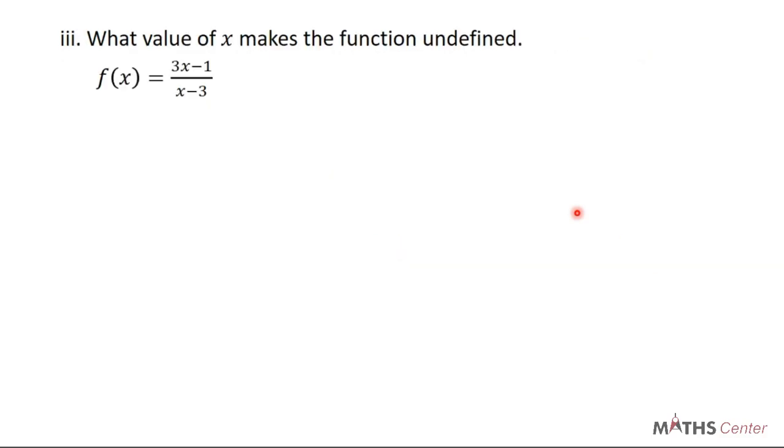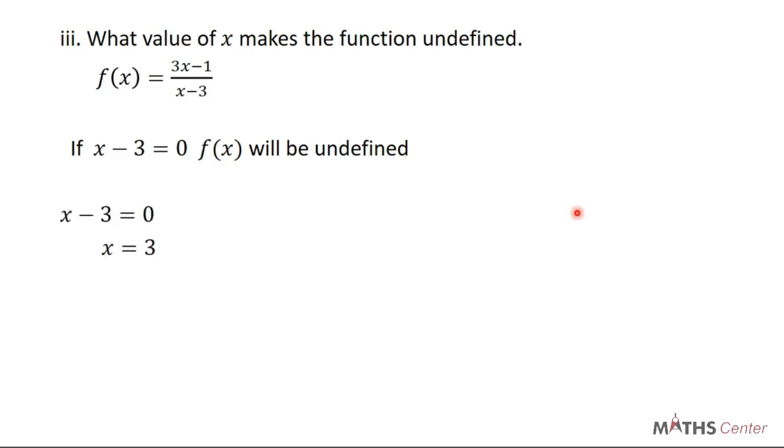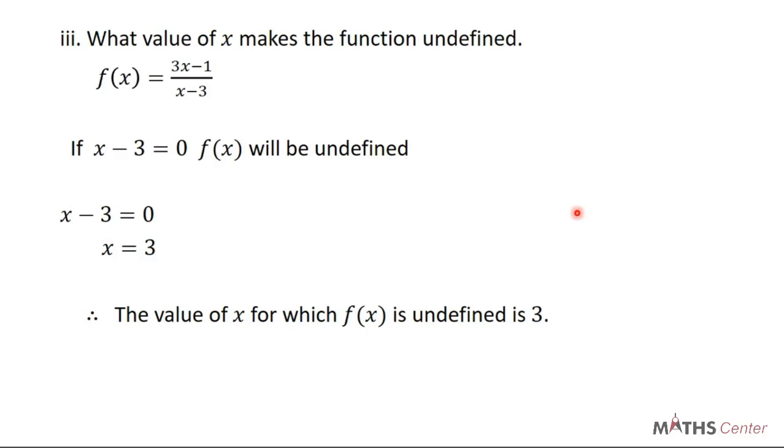Let's look at the next one. What value of x makes the function undefined? We've seen that to make a function undefined, you need to equate the denominator to 0. So we know that if x minus 3 is equal to 0, then the function will be undefined. So equate x minus 3 to 0 and find x. X minus 3 is equal to 0, so x will give us 3. So what this means is that if x is 3, then the whole function will be undefined.